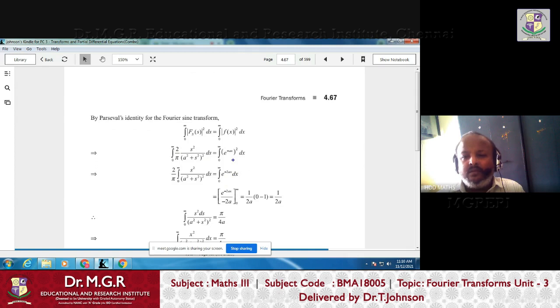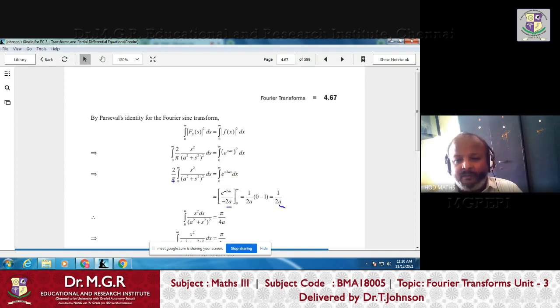Right? So now you just integrate this. Before that, the square comes inside and becomes a power. So e power minus ax the whole square is e power minus 2ax. If you integrate this on the right hand side, you will get 1 by 2a.